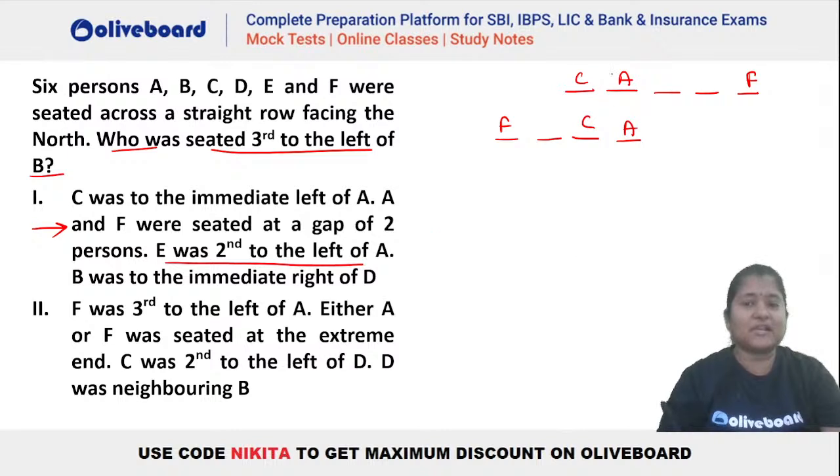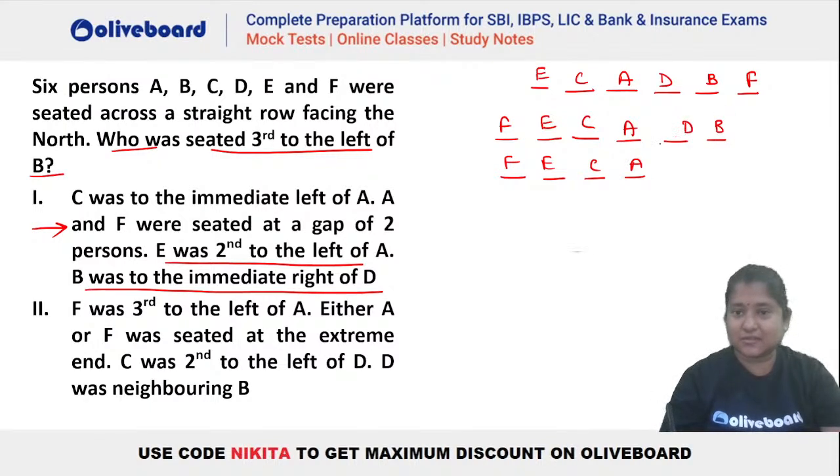E was second to the left of A. Okay, E is second to the left of A. B was immediate right of D. So you can see in the first case, we have only one possibility, that B is immediate right of D. In the second case, we have two possibilities here, like let's say FECA. So B is immediate right of D can be like this, right? Or we can have something like this, B is immediate right of D, isn't it?